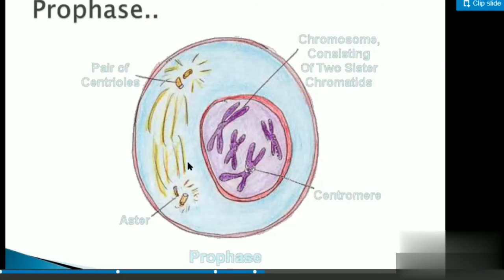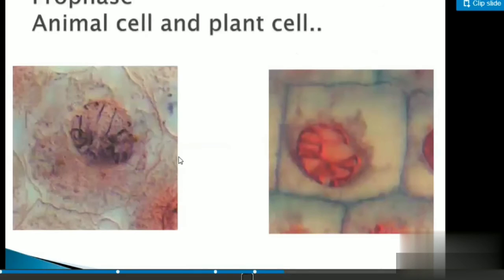Now the next stage. In the prophase stage, which is observed under the microscope, this is an animal cell and a plant cell. Can you see, student? The chromatids start condensing to form chromosomes. Now we'll see the next one, metaphase.